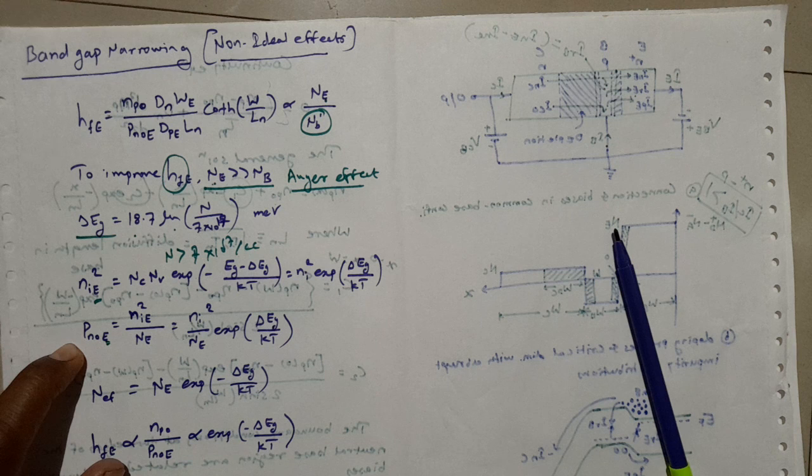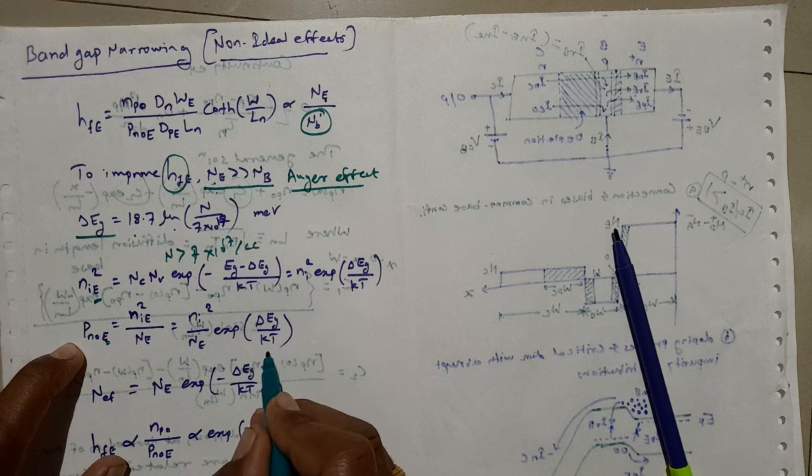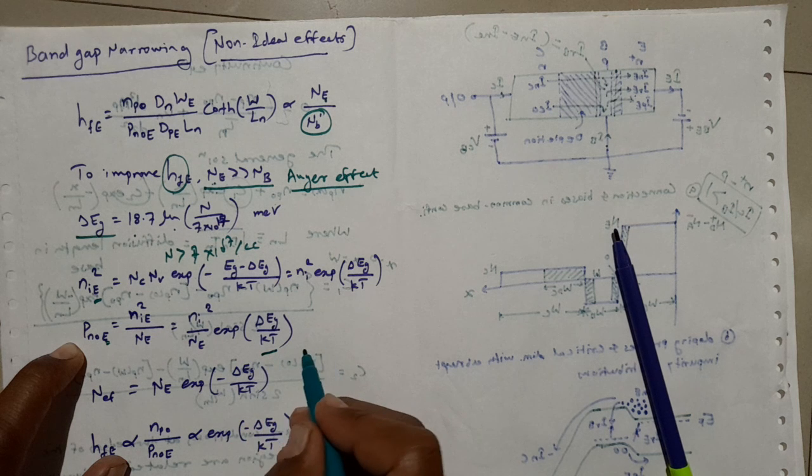So the net effect is an increased minority carrier concentration in the emitter.